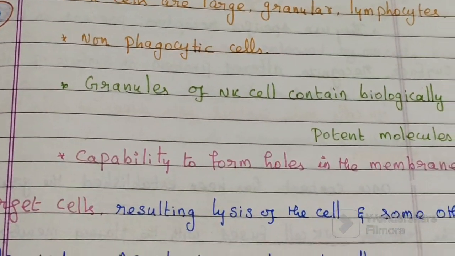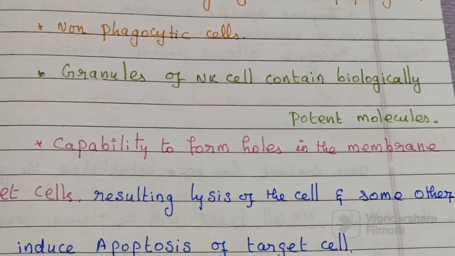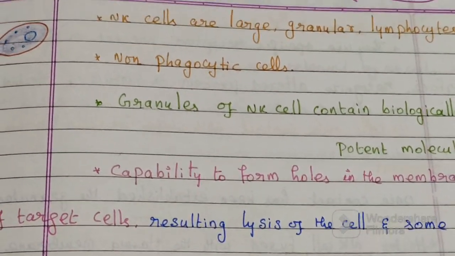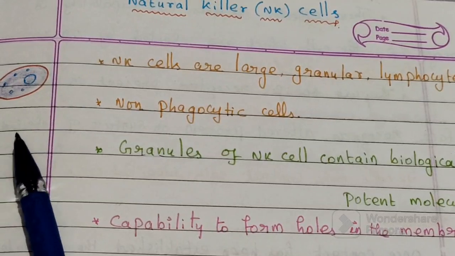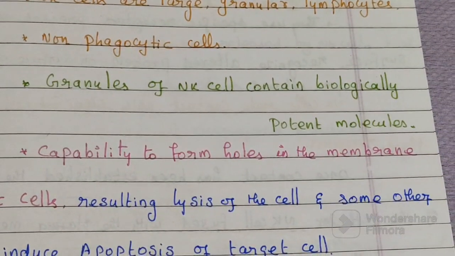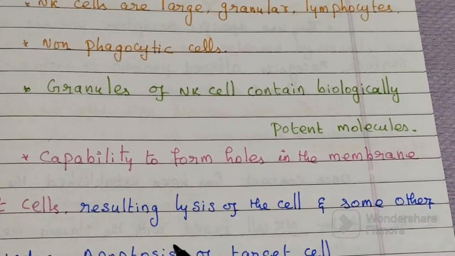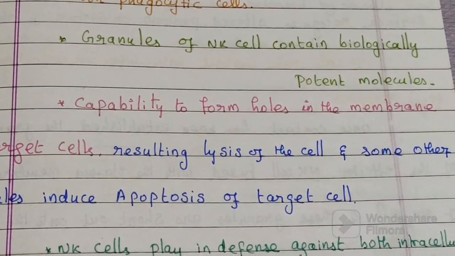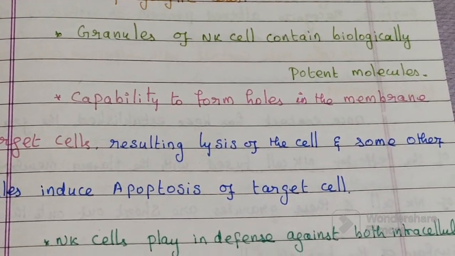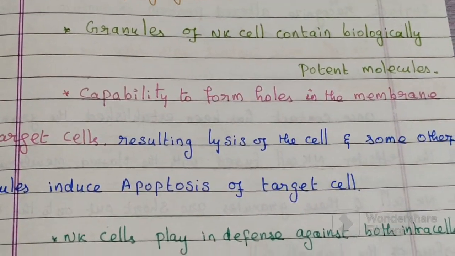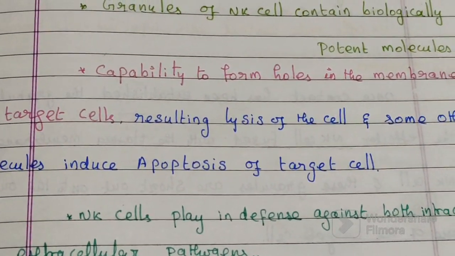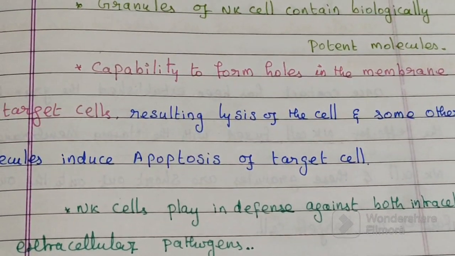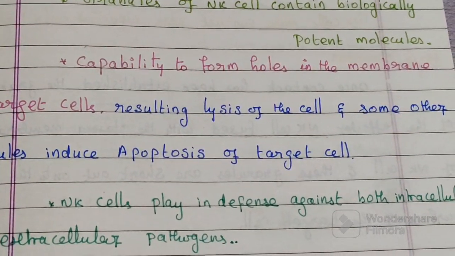Some of these molecules have the capability to form holes in the membrane of the target cell, resulting in the lysis of the cell, and some other molecules induce apoptosis of the target cell.